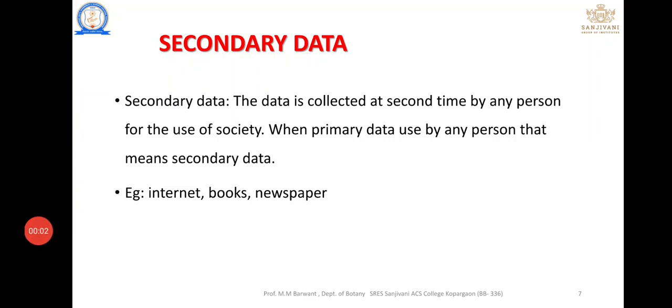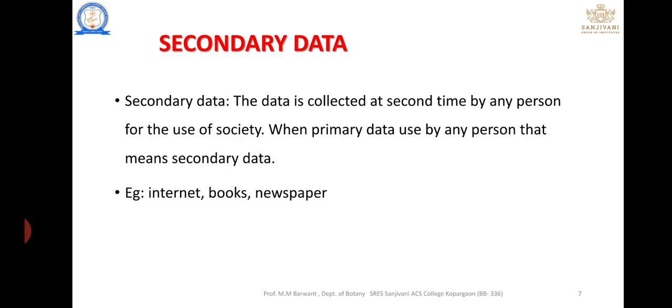Welcome back, students. In the second part of the first chapter, the introduction to biostatistics. In the previous lecture, we saw the content of the chapter: the definition, statistical terms, and the scope of biostatistics. Then we saw the definition of biostatistics, what a sample is, what sampling is, and what primary data is. That basic concept we saw in the previous video.